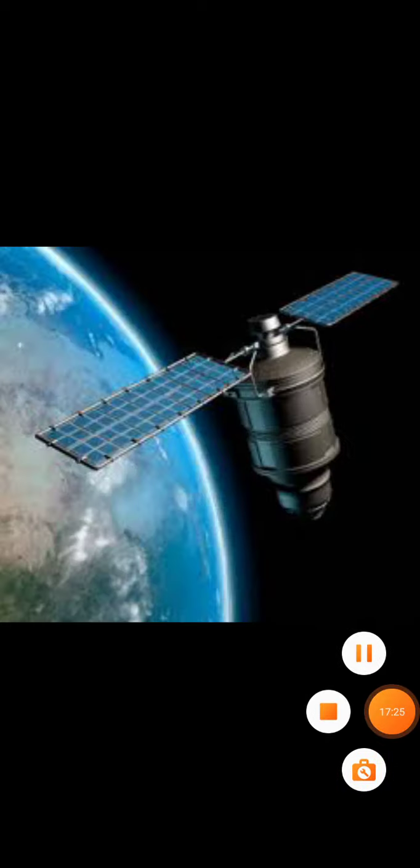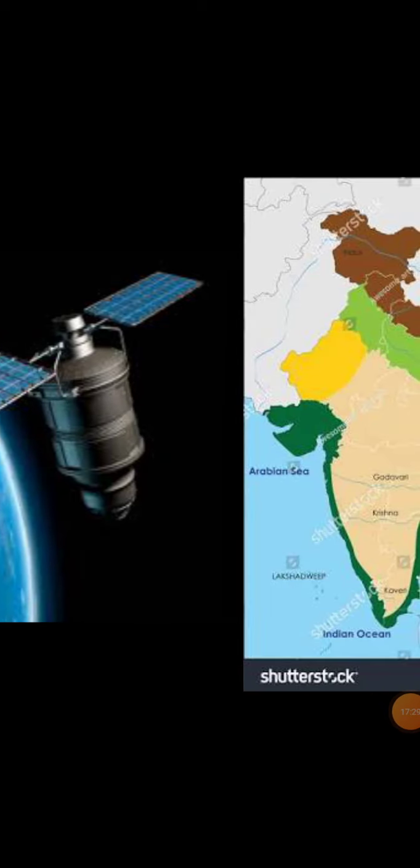Now let's see about satellites. Let me show the image of a satellite. Children, this is the image of a satellite. See, there is one more image. This is also a satellite. This is the image of a satellite. Let's see the uses of satellite.